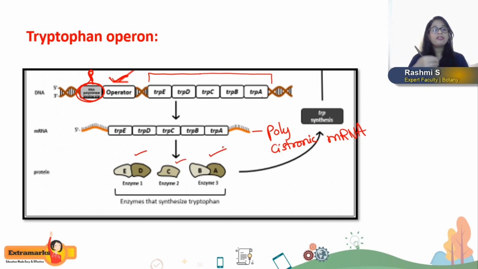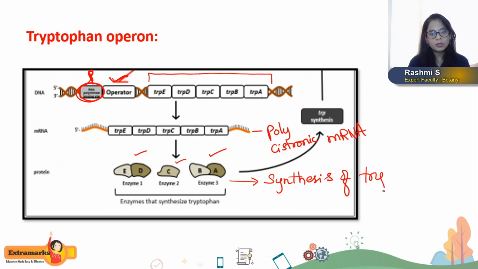And why are all these enzymes required to be expressed from the trp operon? Because all these enzymes are required for the synthesis of the tryptophan amino acid. And synthesis is nothing but an anabolic pathway, right? So the repressible operon genes are going to be regulated especially in anabolic pathways of metabolism. All these enzymes are required for synthesis of the tryptophan amino acid.